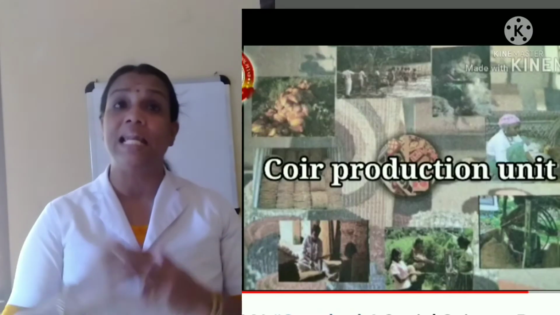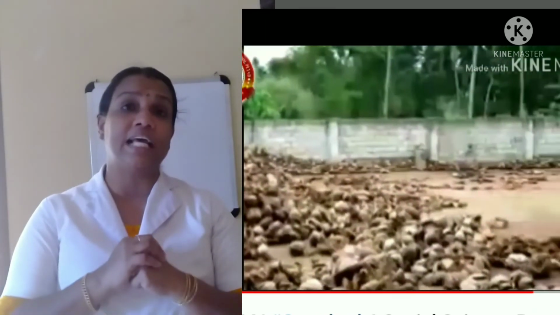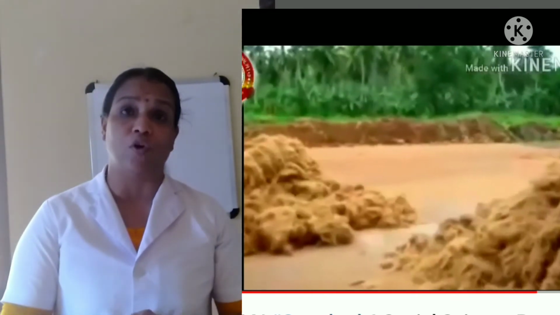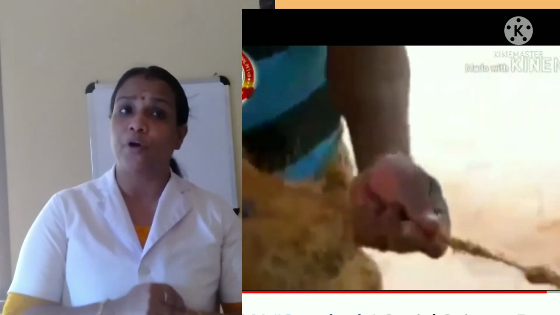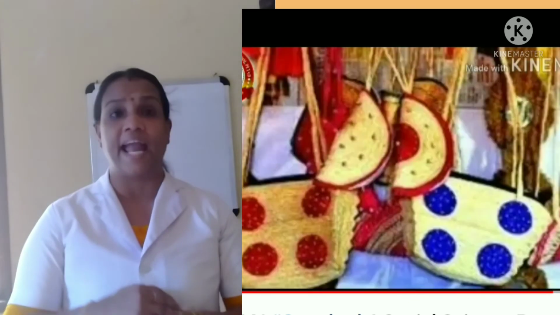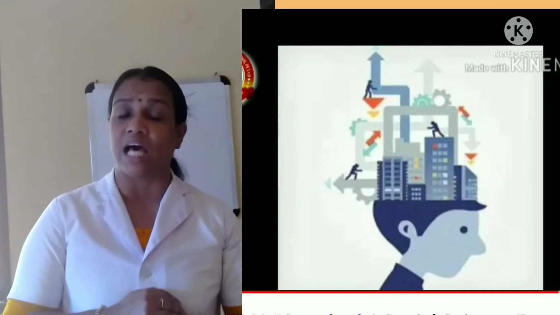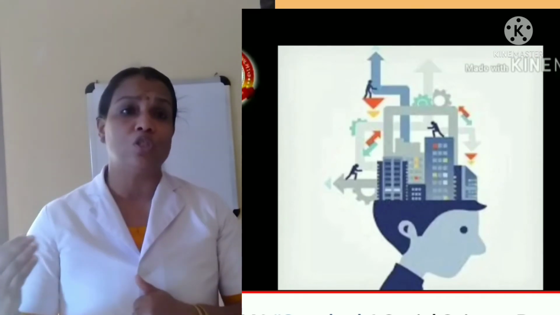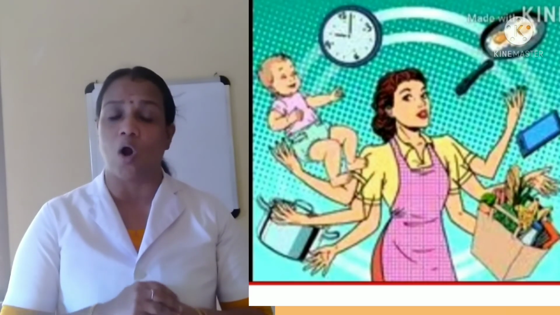Now we can see how the laborers in a coir production unit use their manpower: collecting the coconut husk and making them suitable for coir manufacturing, dyeing the coir fiber, producing ropes with the help of machines, producing various coir goods and distributing the products. We can see that physical, mental and intellectual skills of the workers are used here. If the use of skills to produce goods and services is rewarded, it is called labor.